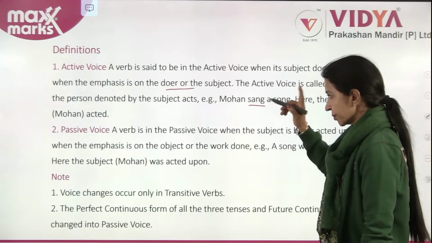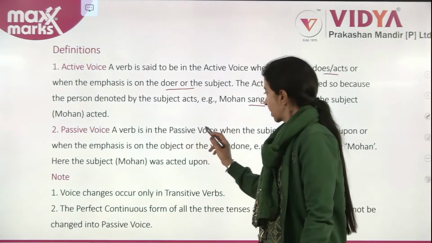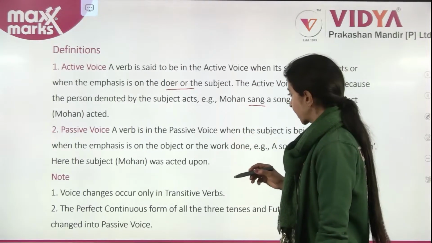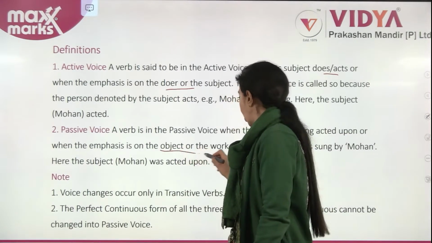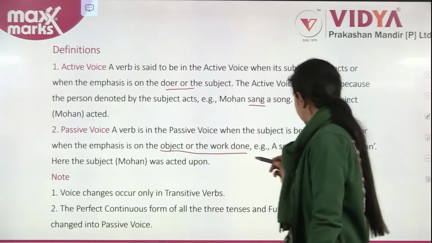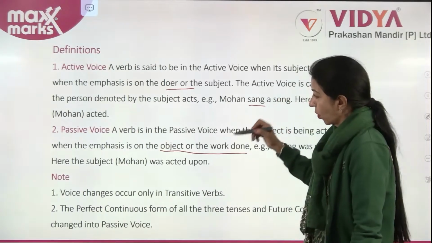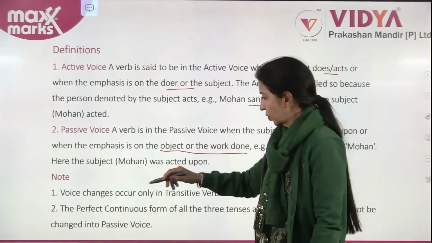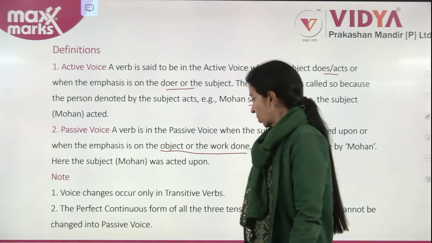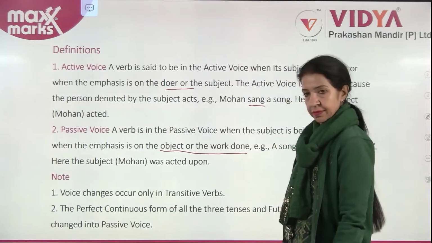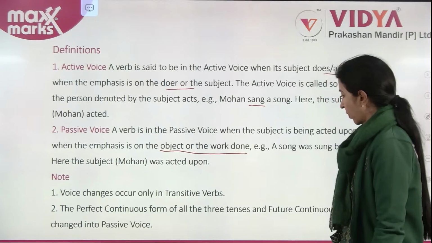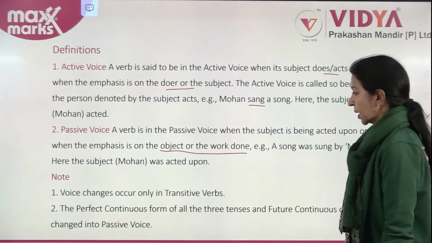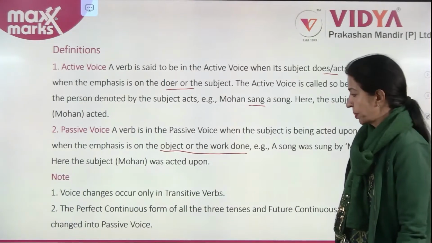A verb is in the passive voice when the subject is being acted upon, when the emphasis is on the object or the work done. Example: A song was sung by Mohan. Here the subject is being acted upon. Note, voice changes occur only in transitive verbs. The perfect continuous form of all three tenses and future continuous cannot be changed into passive voice.